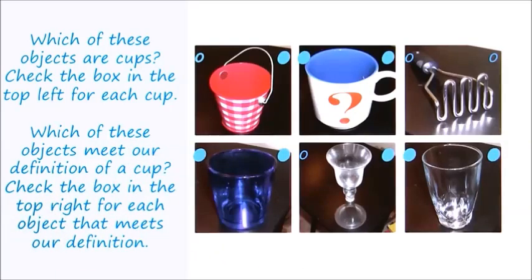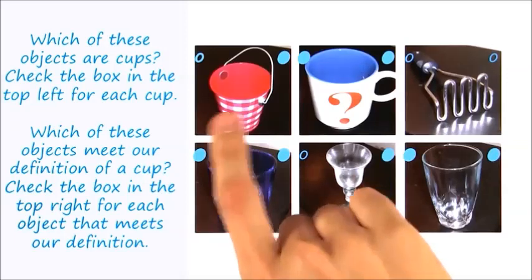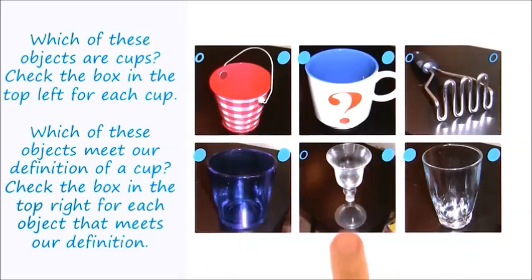Which one of these is a cup and which one of these meets the definition of the cup on the previous screen? So according to my intuitive definition of a cup, 3 of these objects are cups. The object in the top right is not, because that's a potato masher. The object in the top left isn't, because that's a little pail. And the object in the bottom middle is not, because that's actually a candlestick holder.